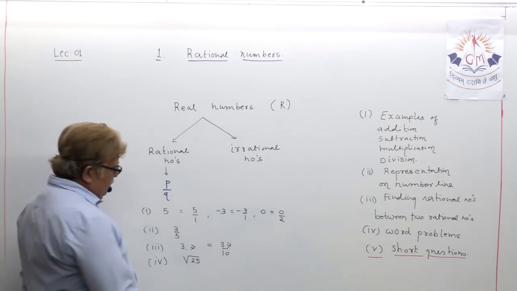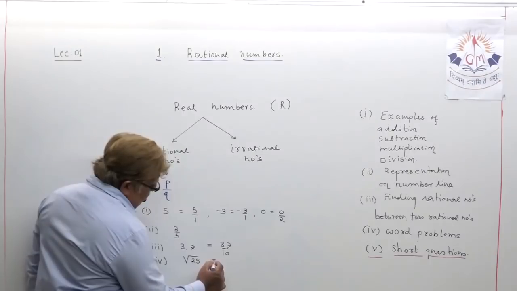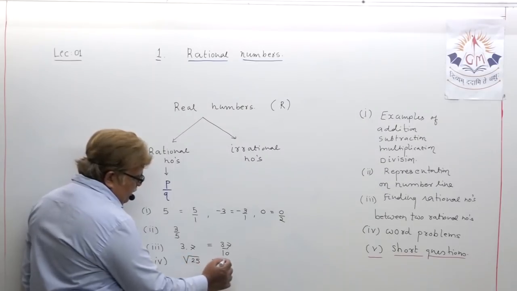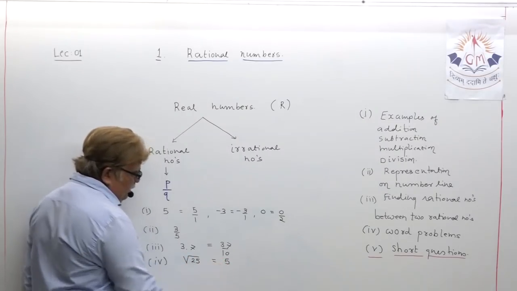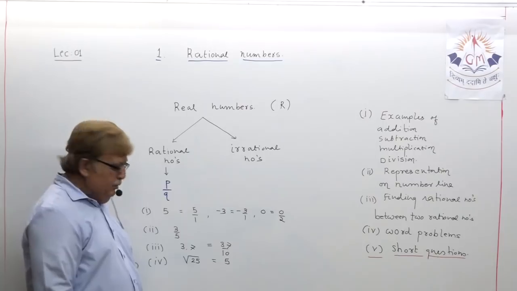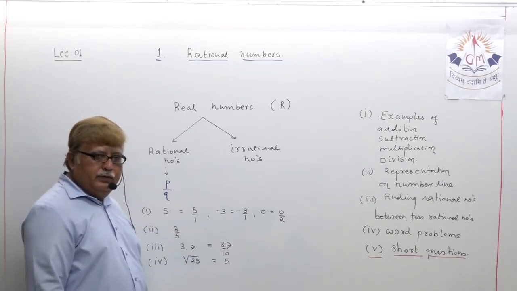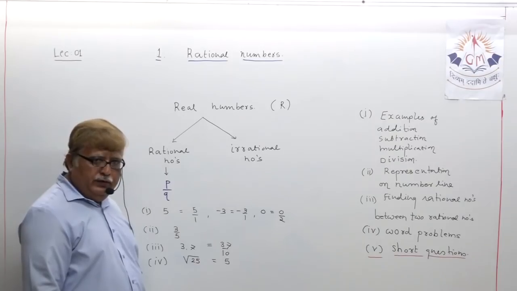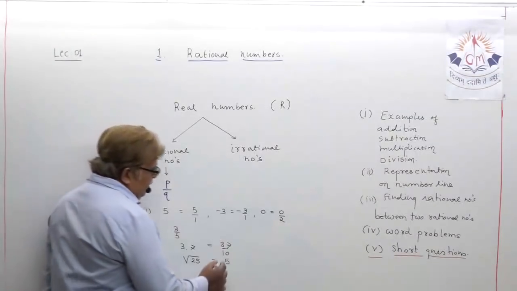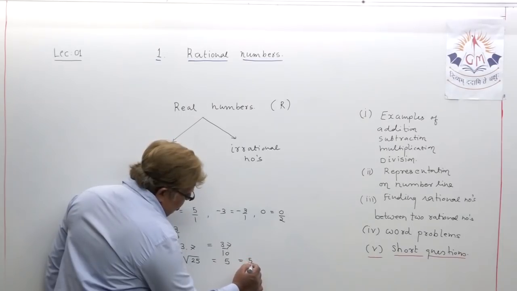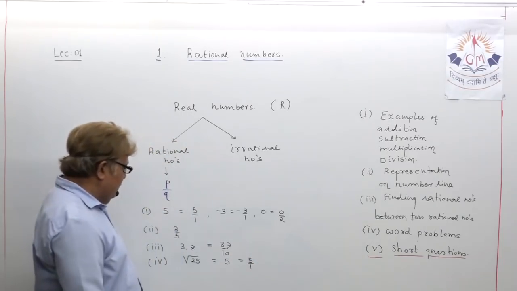My dear student, you know one thing? Under root 25 means you have to take the square root of 25, that is obviously 5. Under root 25 is equal to 5. Now when you write equal to 5, you can write it as 5 upon 1.